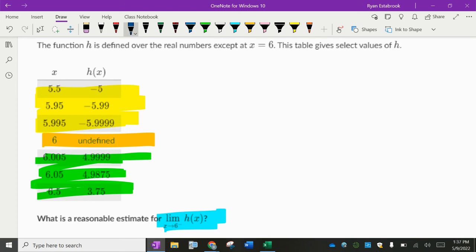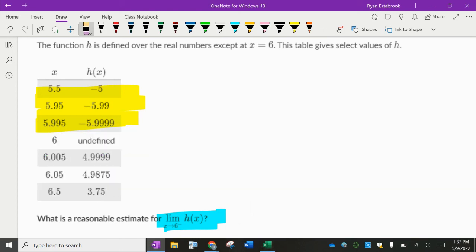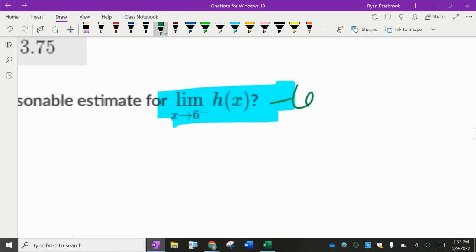All right, which colors don't matter here? Green, what else? Orange. x is approaching 6 from the left, slightly less than 6. So what is this limit going to be? -6.